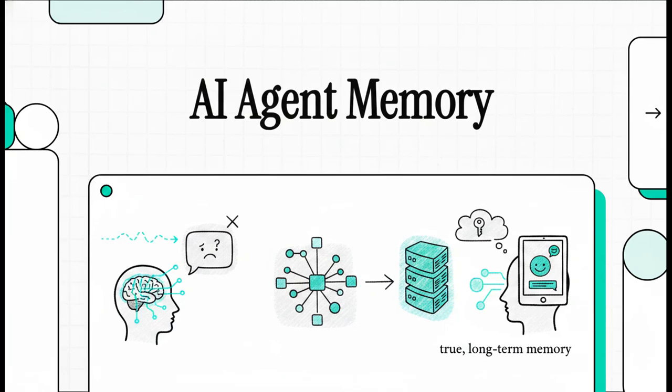Today, we're diving into a genuinely fascinating evolution happening right now in artificial intelligence. We are moving away from those basic, forgetful chatbots and looking at advanced systems equipped with actual long-term memory. We're going to break down exactly how engineers are literally mapping human cognitive psychology onto silicon to create an AI that doesn't just process text, but actually remembers who you are.